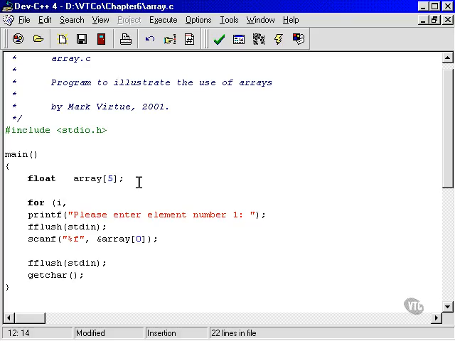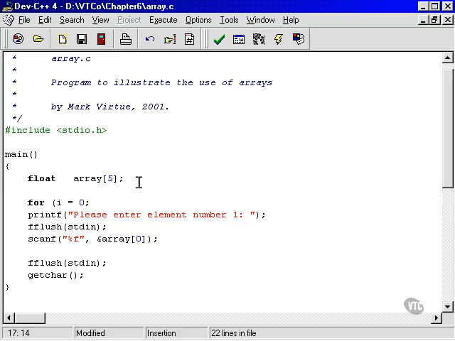Then, so we'll initialize I. What's I going to start with? It's going to be the first one. Now the first one is always 0. This is very standard. I know that some of you might want to put a 1 there. Please get in the habit of putting a 0 there. It's very standard in C.